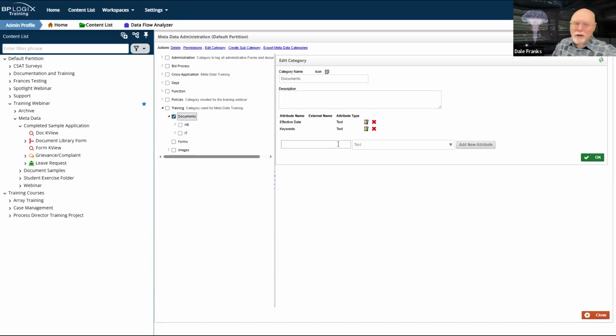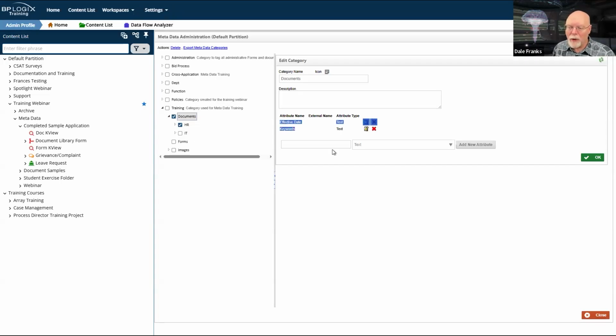So again, if I want to search for all of my documents after June 1st, I now have an attribute that all of the documents share that I can use to return all the documents. Technically, I could say, look, I want to search for the HR category and all of the HR documents after June 1st, 2025, and I could only show my HR documents, and I can do that simply by using the category navigation and the effective date.